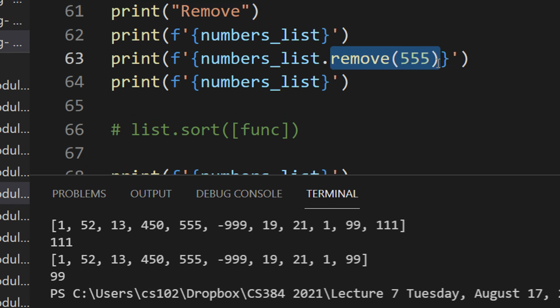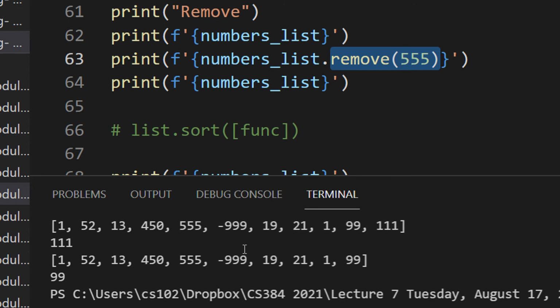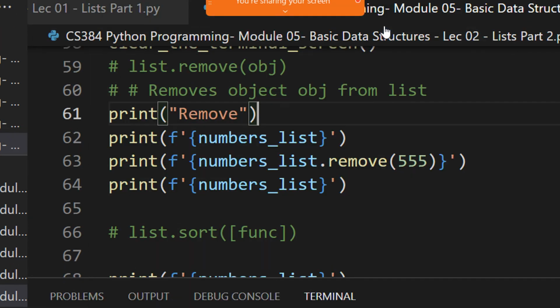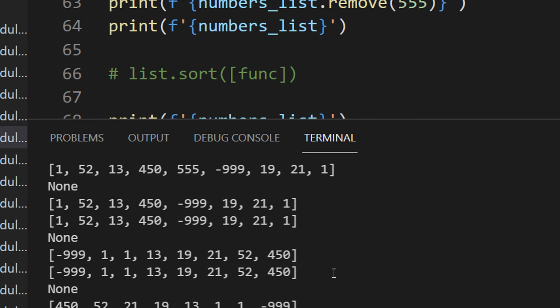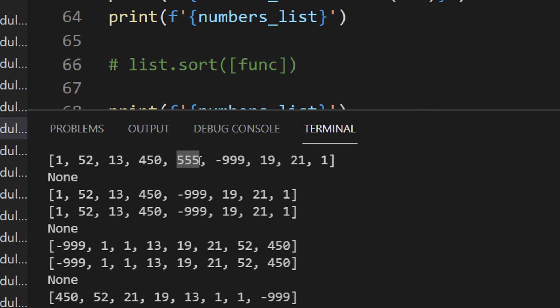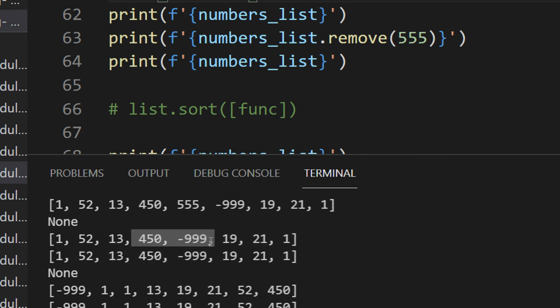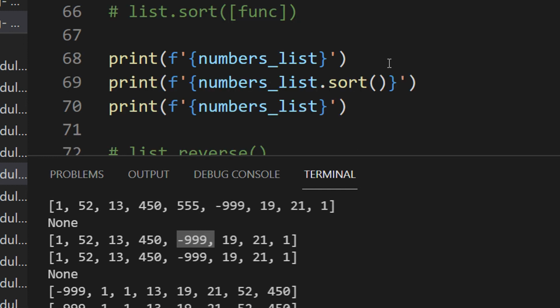Fine. Again, there is a function called remove. What does remove do? Remove basically removes the instance of 555. Right. Let me just check this out. So you can see 555 was removed from the list, and when I printed this list, there is no 555. 555 is removed, and directly after 450 minus 999 appears on the screen.